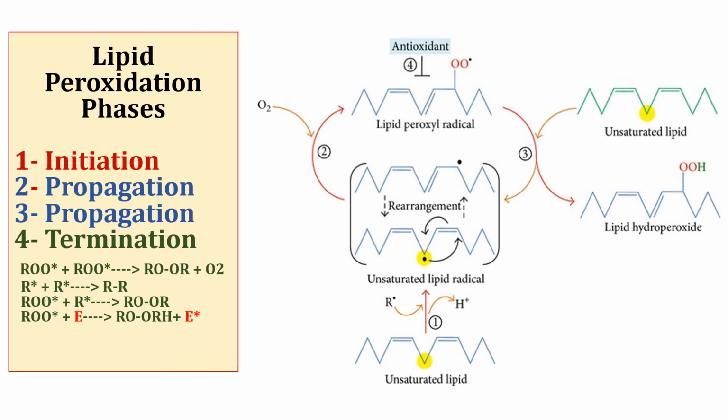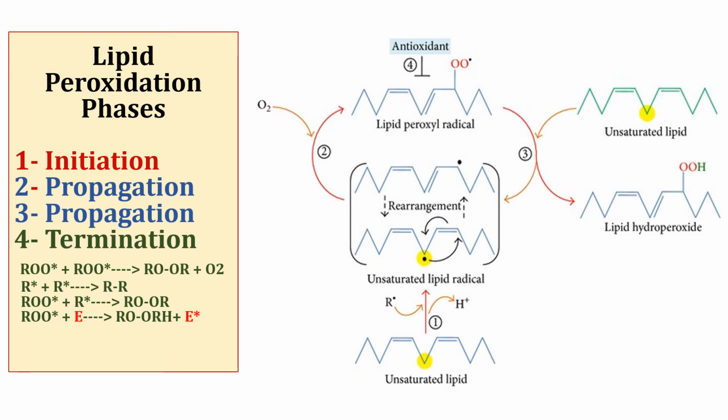In this phase, lipid peroxides can also react with free metal ion to form lipid peroxyl radical. So in initiation phase, carbon-centered radical is produced, or lipid peroxyl radical can also be produced.